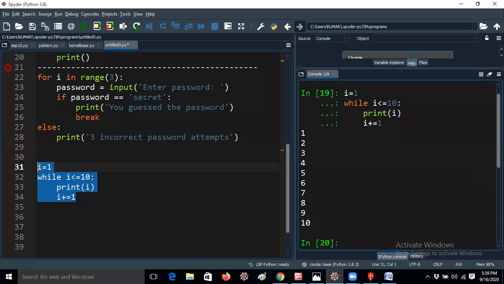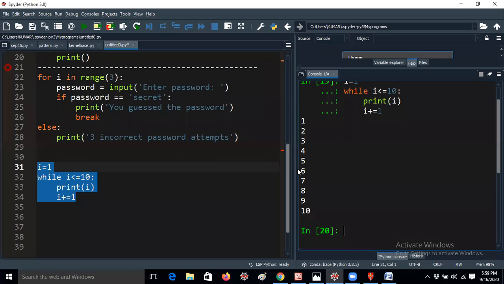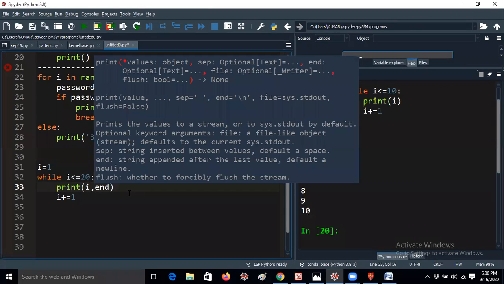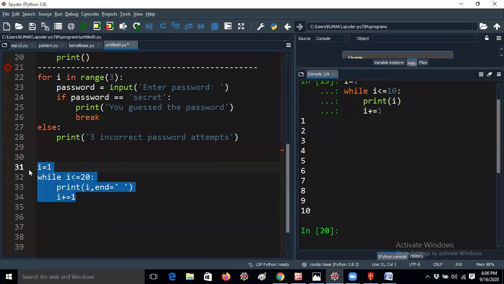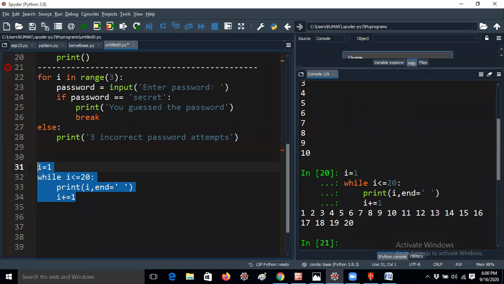Okay, so I'm getting the output 1 to 10. Sir, if you get a question like print 1 to 20 with space, you can print 1 to 200 or whatever it may be. That's not an issue at all. Along with the equal to, you just give a space, then you will get the 1 to 20 numbers with space. 1 2 3 4 5, you will get 20 also, because I'm giving less than or equal to now.